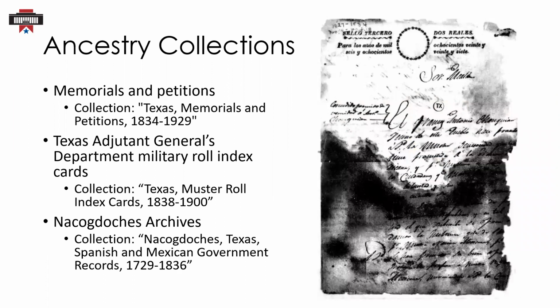We'll discuss the Nacogdoches archives in the next section, but images are also available on Ancestry. It's important to remember that some images, such as this one, are the best available based on the condition of the original record.